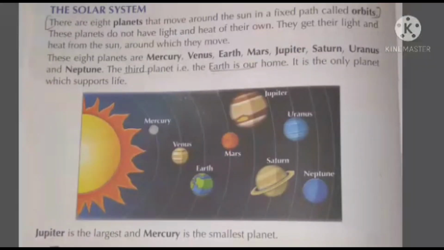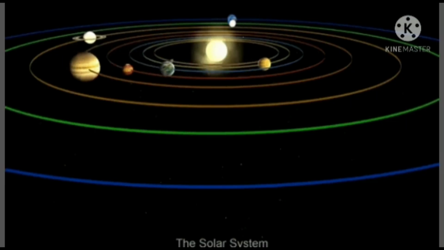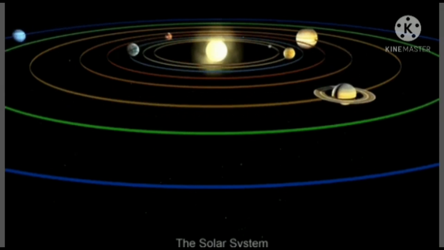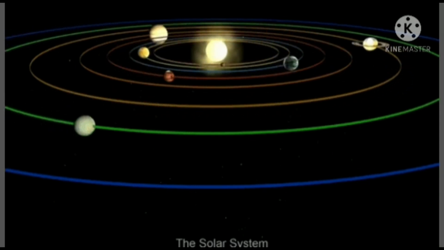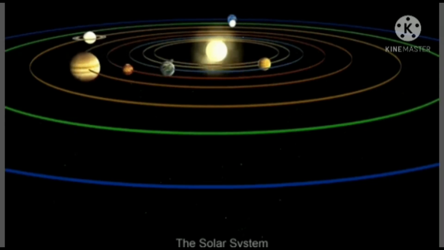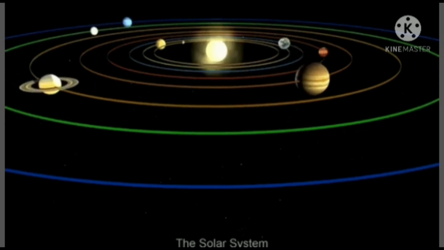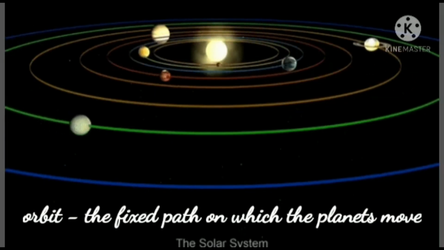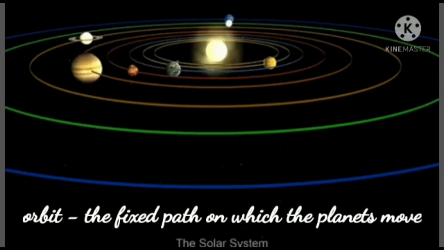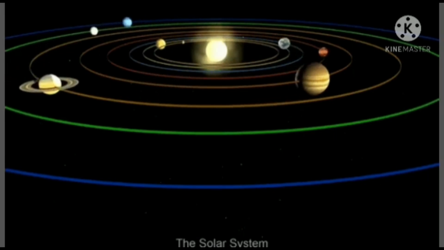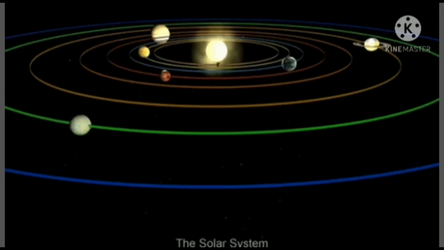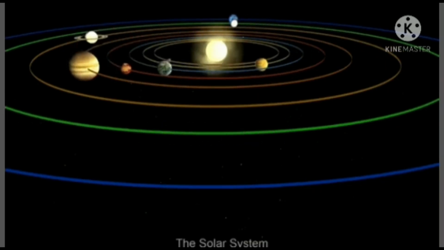Now children, coming on to the solar system. The solar system consists of the 8 planets and the sun. These 8 planets revolve around, or you can say move around, the sun in a fixed path. And that fixed path in which the planets move around the sun is called orbit. These planets do not have their own light and heat. They get their heat and light from the sun around which they move.